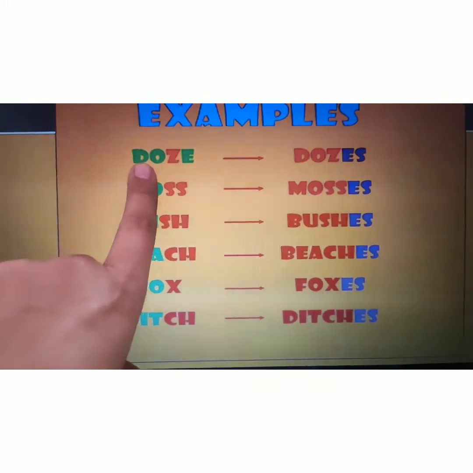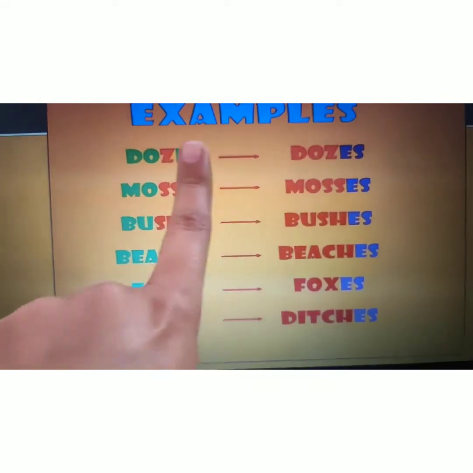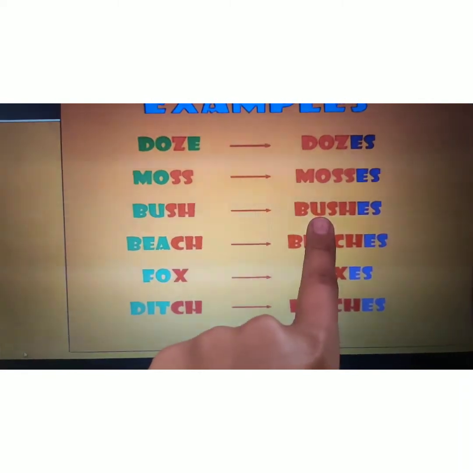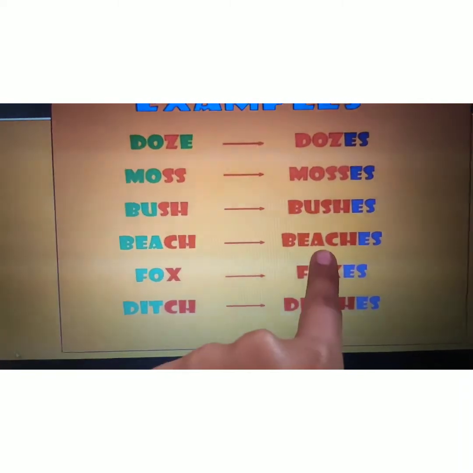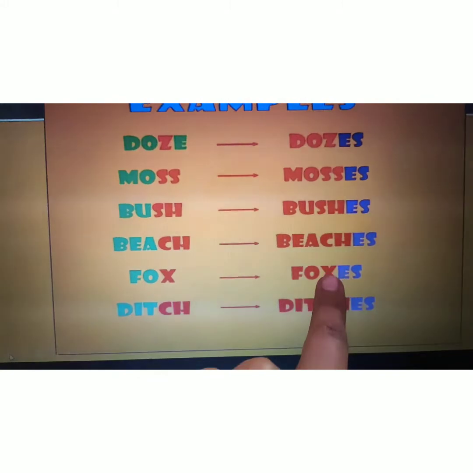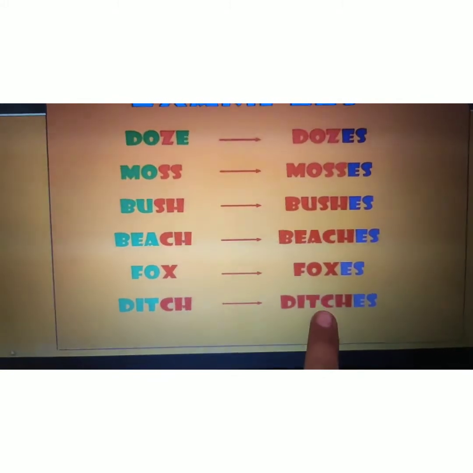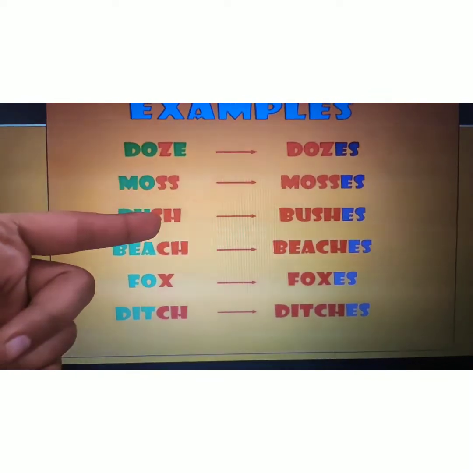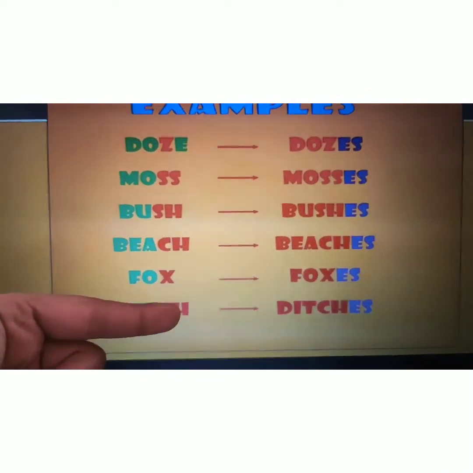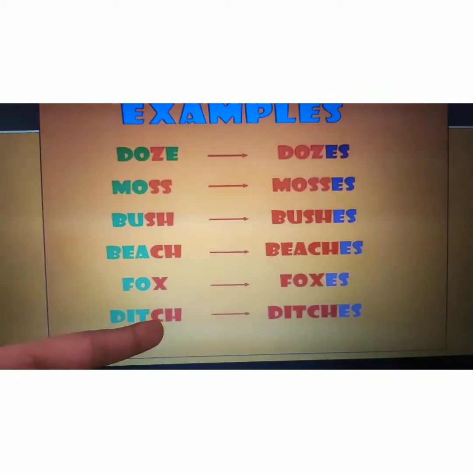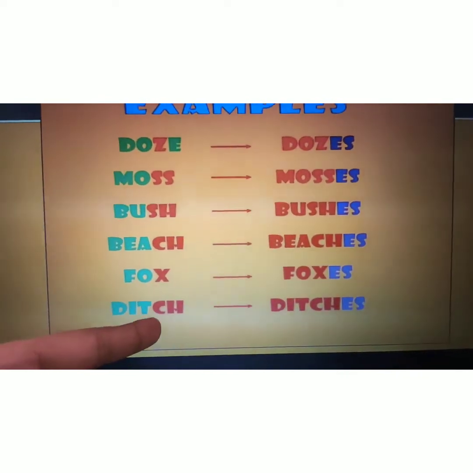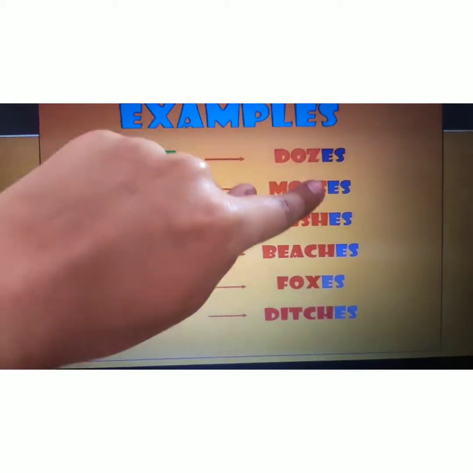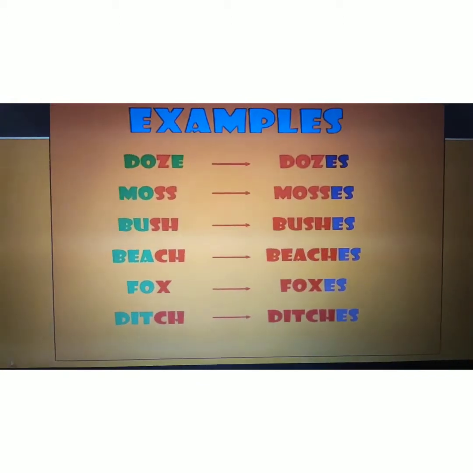You can see here dose become doses, moss become mosses, bush become bushes, beach become beaches, fox become foxes, ditch become ditches. Now you can see the word here Z, double S, SH, CH, X, CH. Now with them, because these words end with these alphabets, so what we just done, we just add ES to them to make them plural.